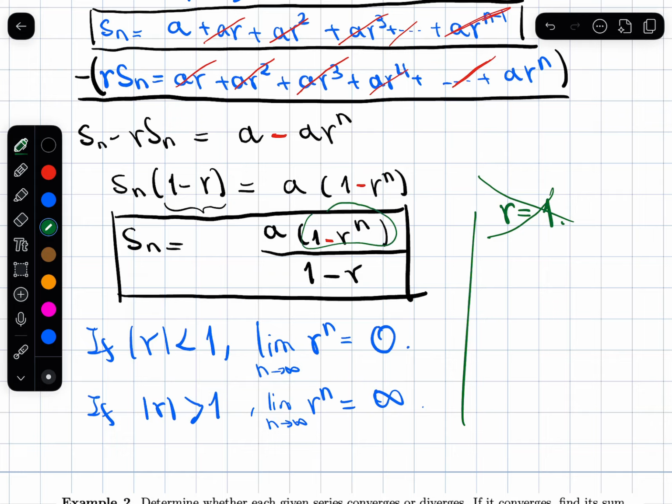You can factor the top and cancel things out to see that. And when r equals negative 1, then this is going to be oscillating between -1 and 1, -1 and 1. So this will sometimes be 0, sometimes be something else. And so Sn will diverge.